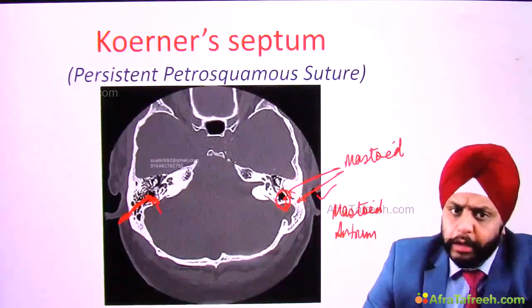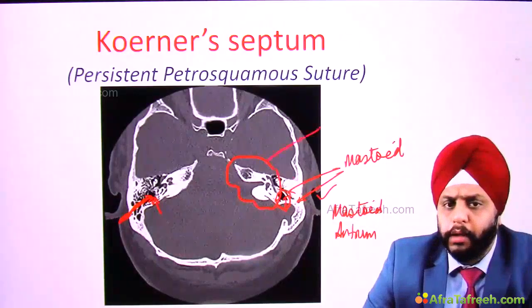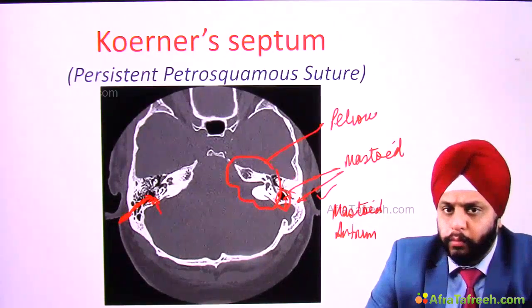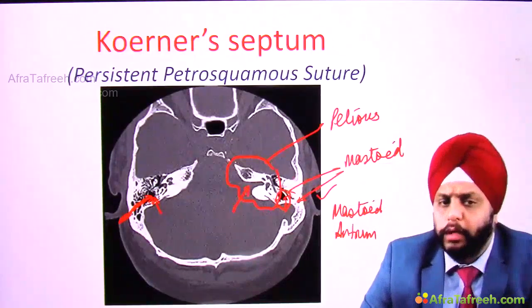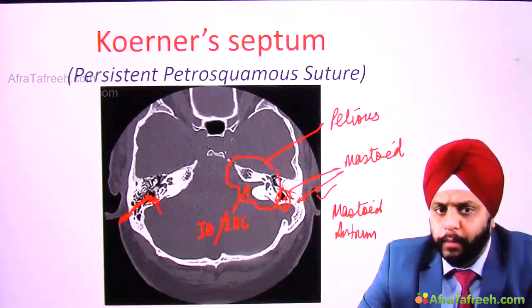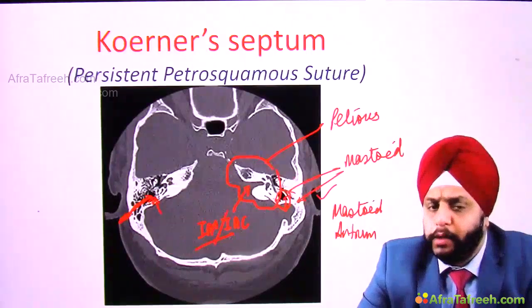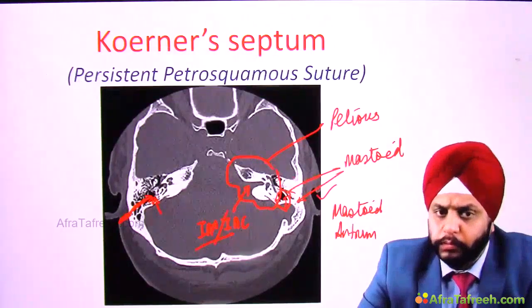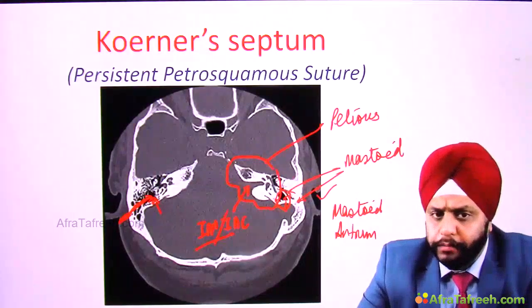Medial to that you can see the dense part of temporal bone, that is your petrous part of temporal bone. In the posterior surface of petrous part, you can see an opening also on this side. This opening is the opening for IAC or IAM. Remember, IAC or IAM opens in the posterior wall of petrous part of temporal bone. Now, why was I not able to see this opening on the other side?